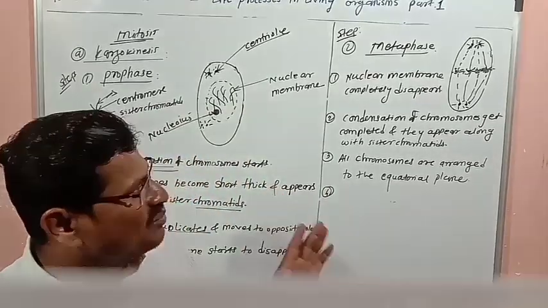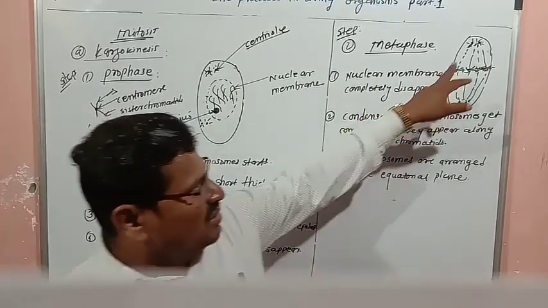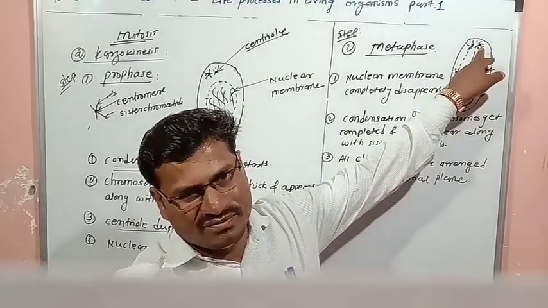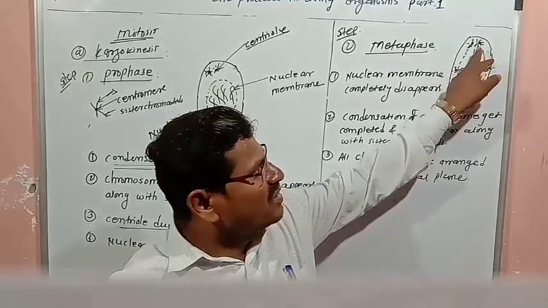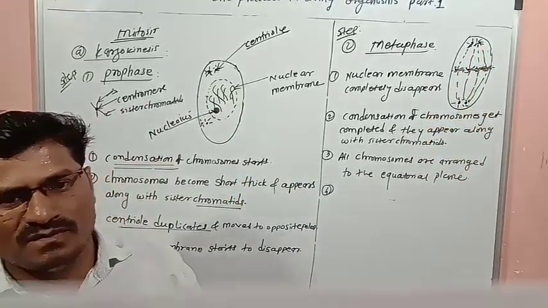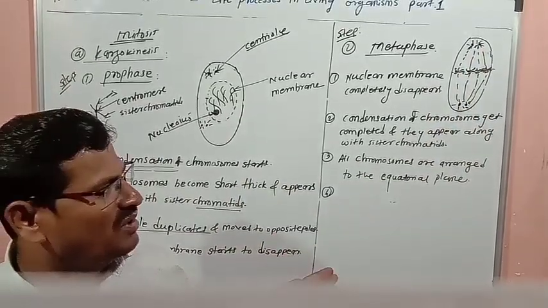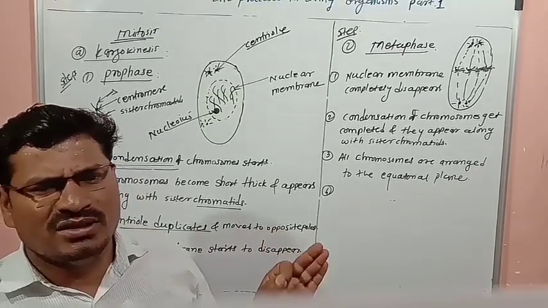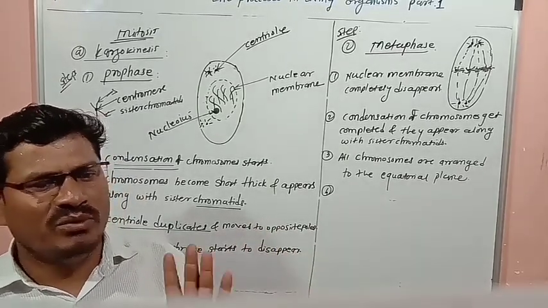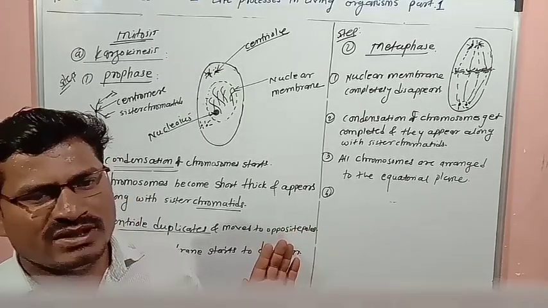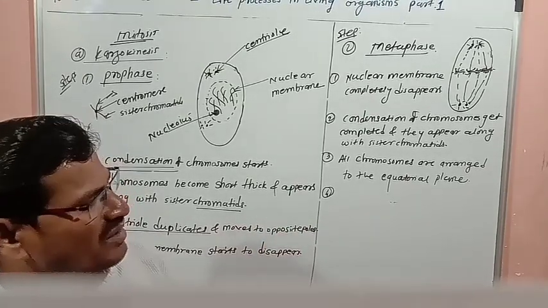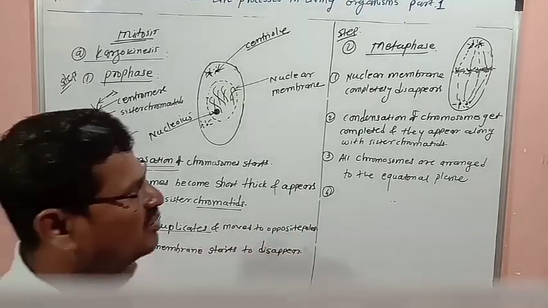And the next important thing is that spindle fibers are produced from the centrioles. Spindle fibers are formed between centrioles and centromeres of the chromosome.